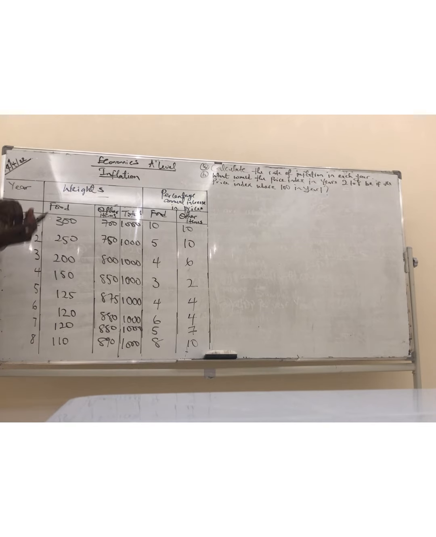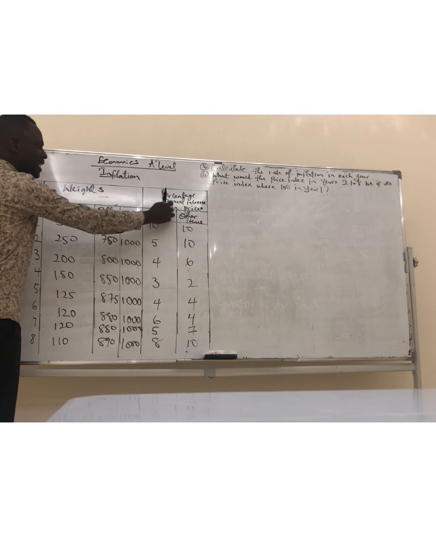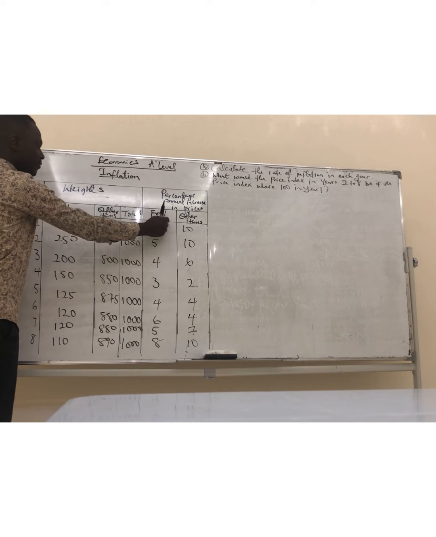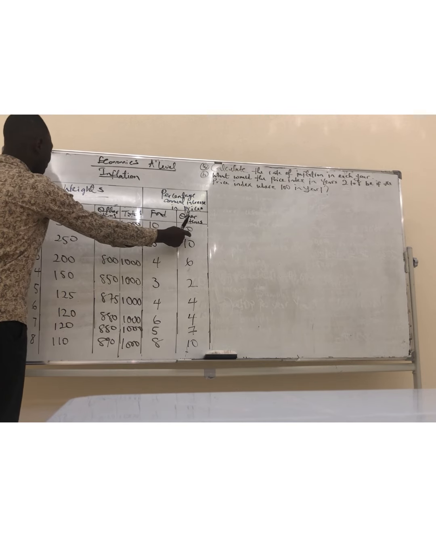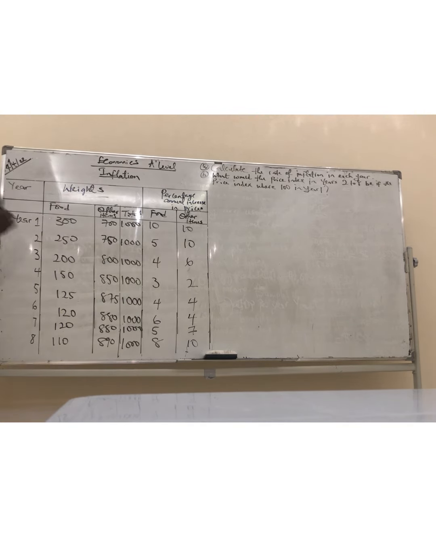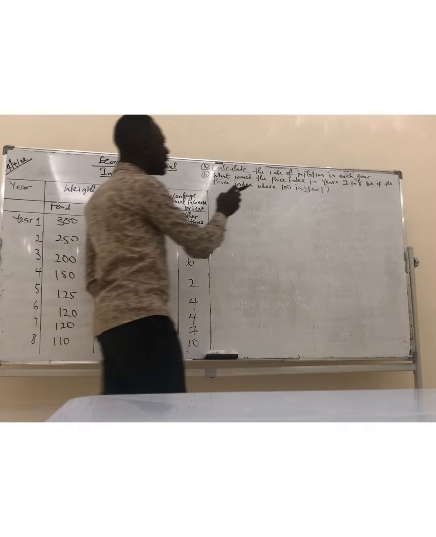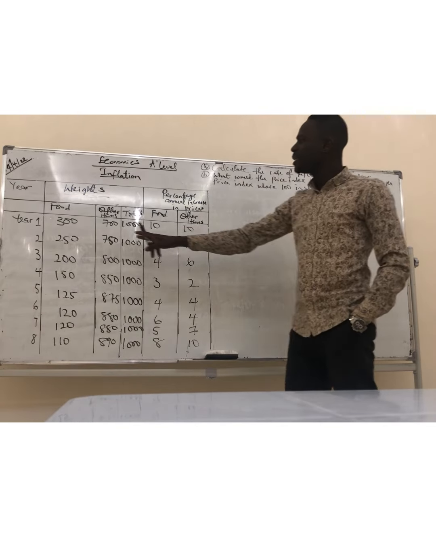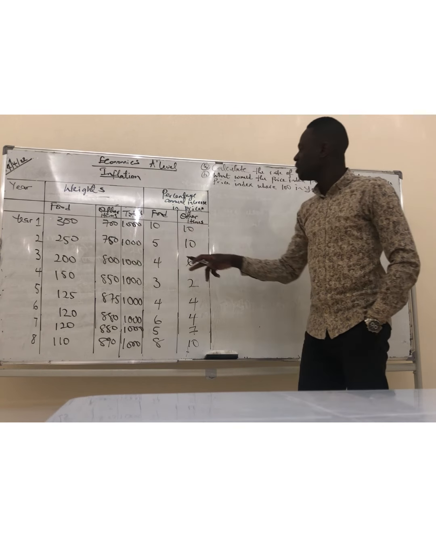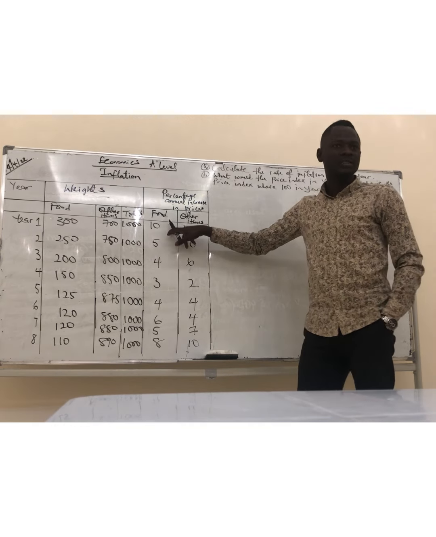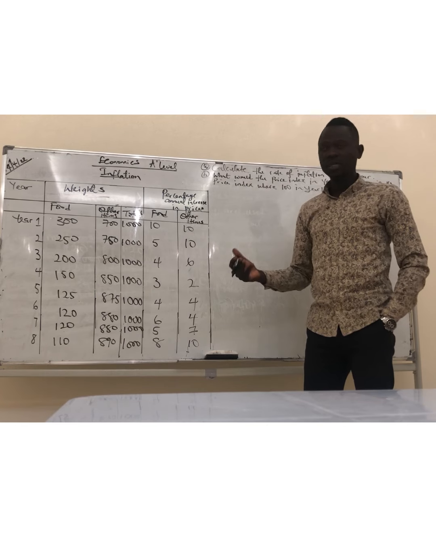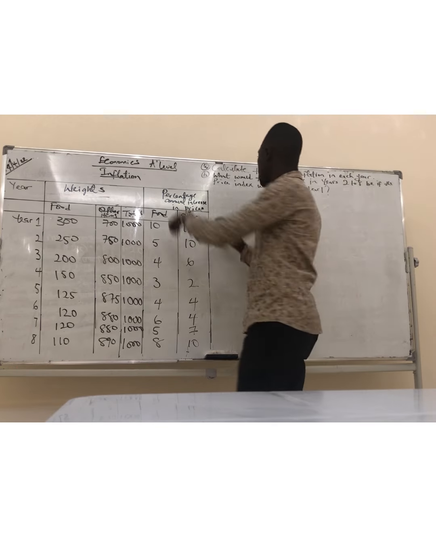That means in terms of goods and services that are being produced in that country, and what households buy. So here we have the food, we have other items, the total in weights. Then we have the percentage annual increase for food, and the annual increase in percentage for other items. So now the question says, calculate the rate of inflation in each year. To calculate the rate of inflation in each year, we need to know the annual increase in the inflation rate.